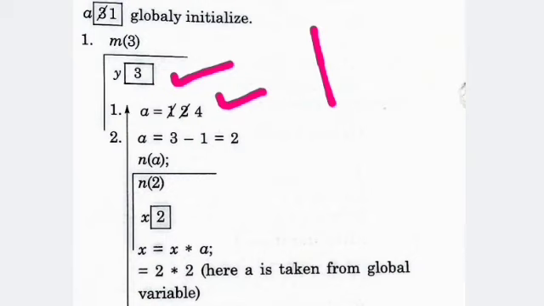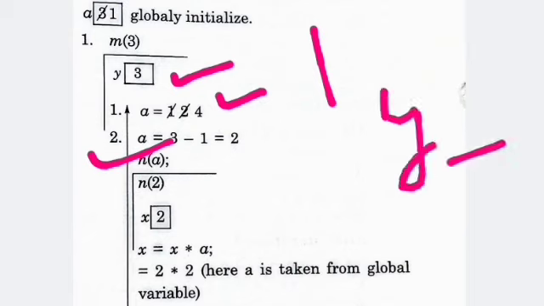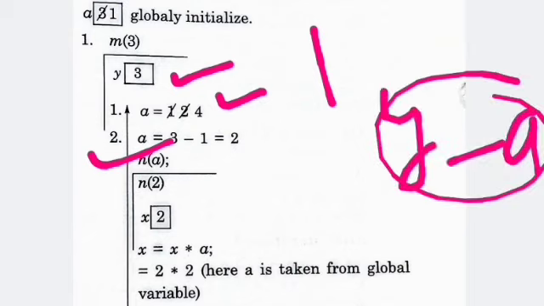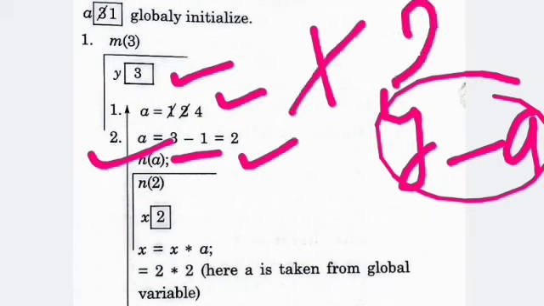Now again a is going to be changed, a is equal to y minus a, that is 3 minus 1, that is going to be 2. So this one is going to be cancelled and the value of a is going to be 2. Now calling n(a), the value of a is equal to 2, that represents your x equal to 2.